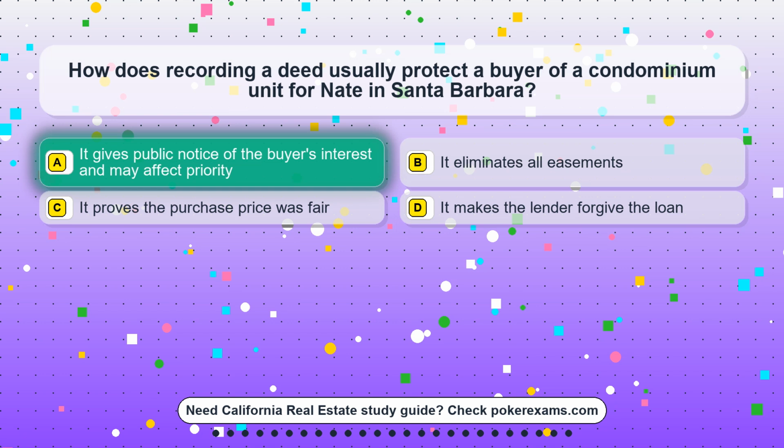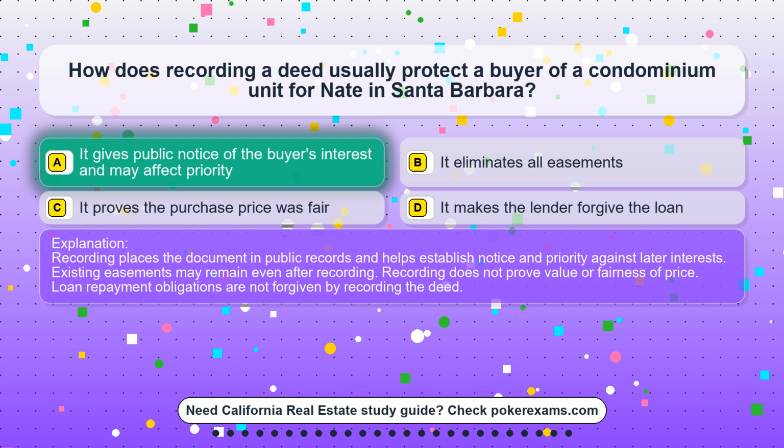The correct answer is option A. It gives public notice of the buyer's interest and may affect priority. Recording places the document in public records and helps establish notice and priority against later interests. Existing easements may remain even after recording. Recording does not prove value or fairness of price. Loan repayment obligations are not forgiven by recording the deed.